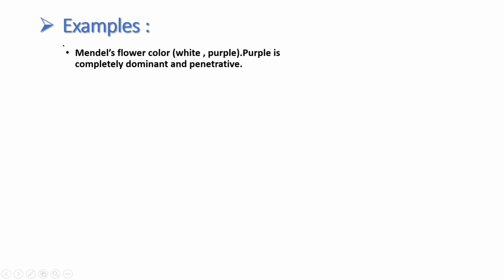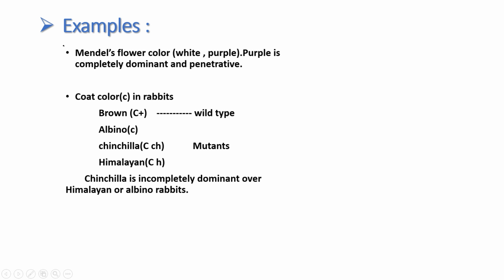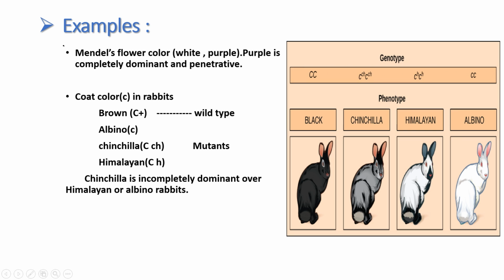Okay, let's see some examples. The first one is Mendel's flower color. Normally Mendel's pea plants have white and purple flowers, and here purple is the dominant one. Another one is coat color in rabbits. As we know, rabbits are white, but from the ancestors, rabbits were brownish in color. All the remaining ones are mutants, which means the remaining rabbits came from mutations.